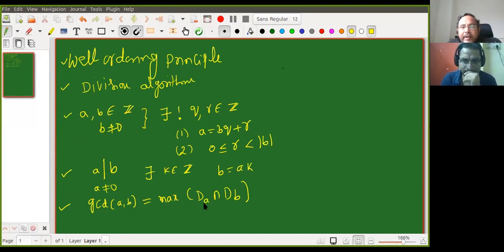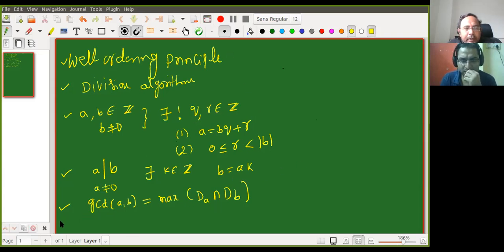For a non-zero number, dA is always finite. So if one of the sets is finite, their intersection is also finite, and it is possible to find their maximum. That is the way we discussed this concept.